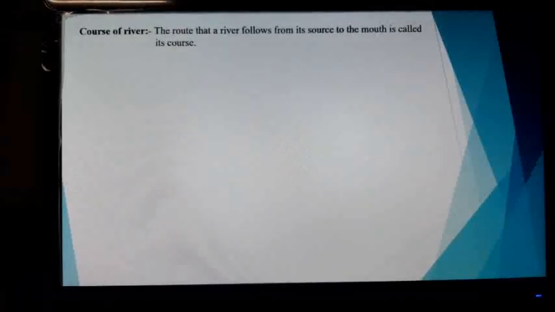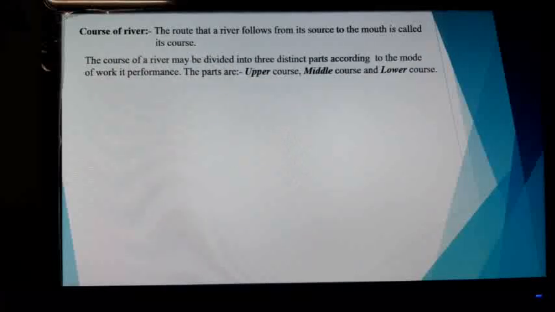Course of a river. The route that a river follows from its source to the mouth is called its course. Okay. Now, the course of a river may be divided into three distinct parts according to the mode of work it performs.